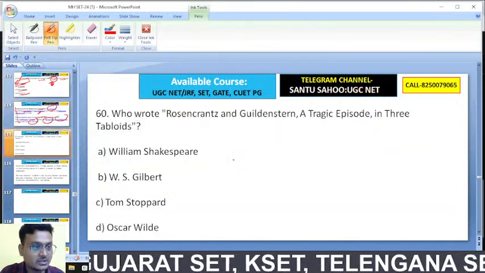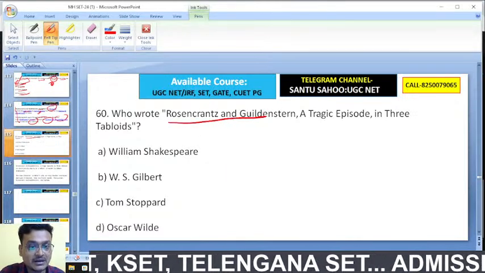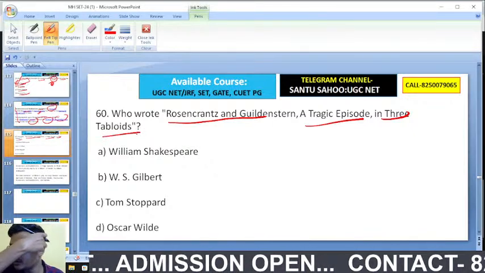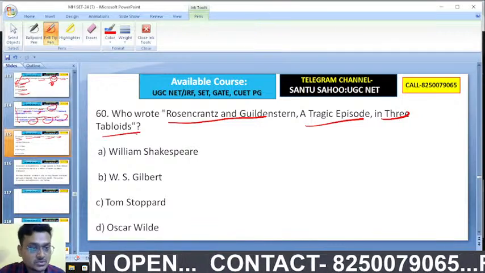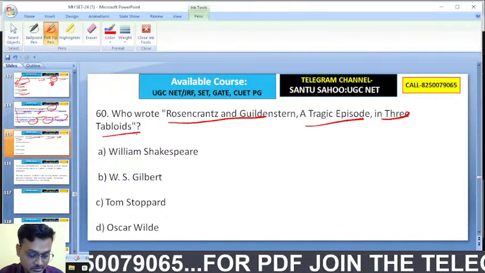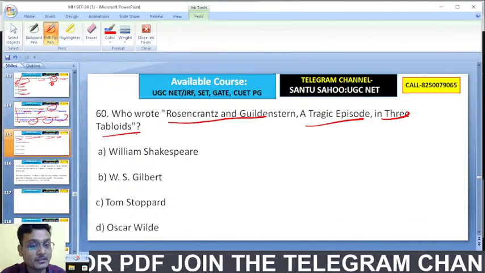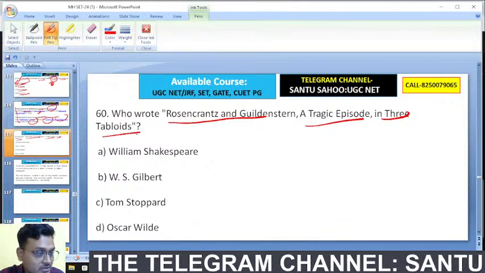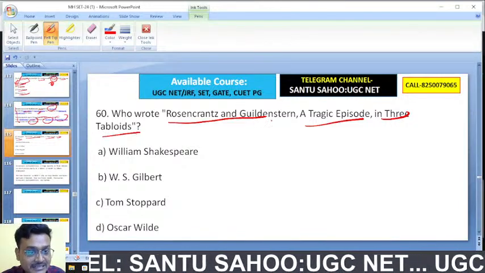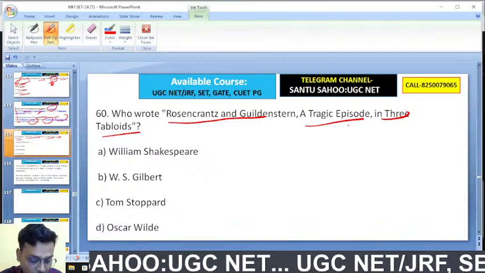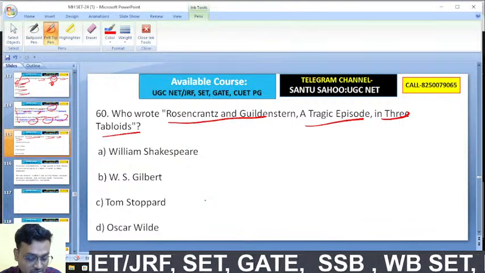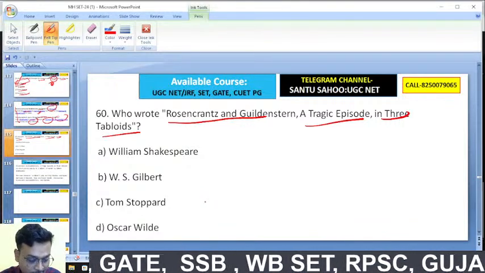Okay, here is the last question. Who wrote Rosencrantz and Guildenstern, a tragic episode in 3 tabloids? An important question. So the previous question was about Tom Stoppard, Rosencrantz and Guildenstern Are Dead, whereas we have Rosencrantz and Guildenstern, a tragic episode in 3 tabloids. That's why I have given the question.